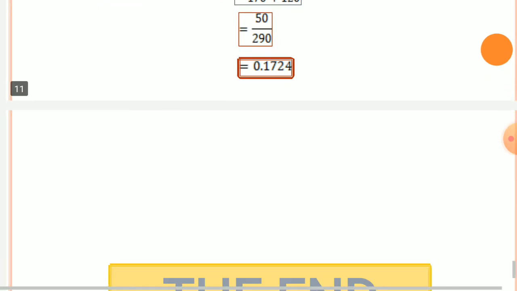Therefore this is the way in which we calculate the values of both range and coefficient of range.